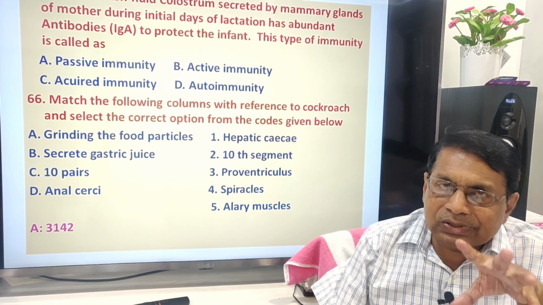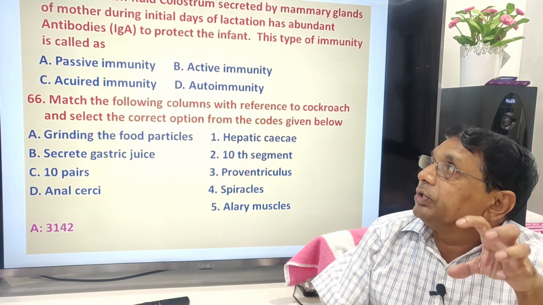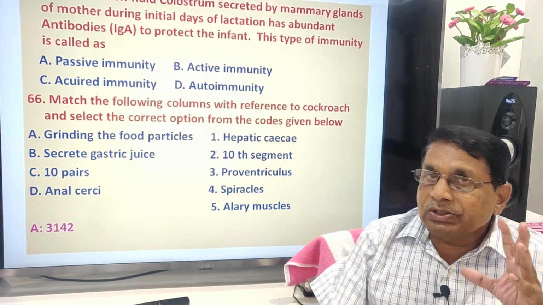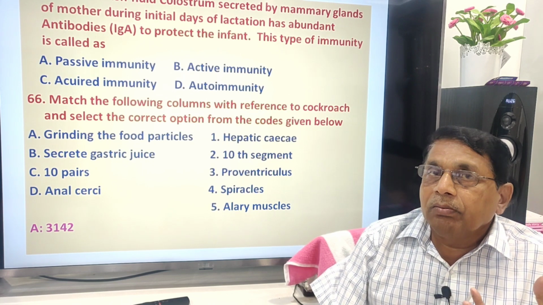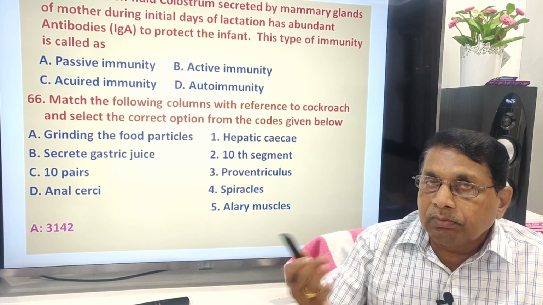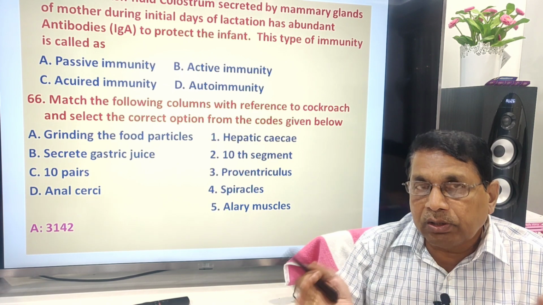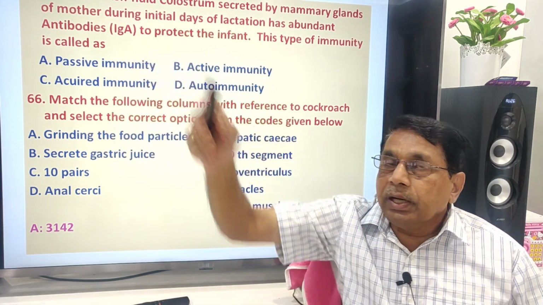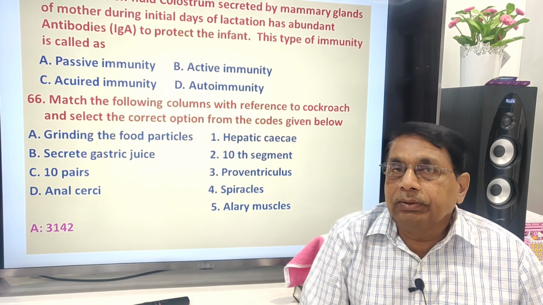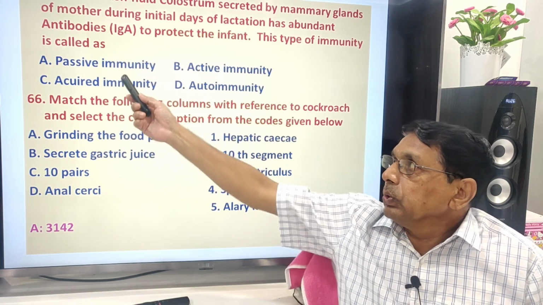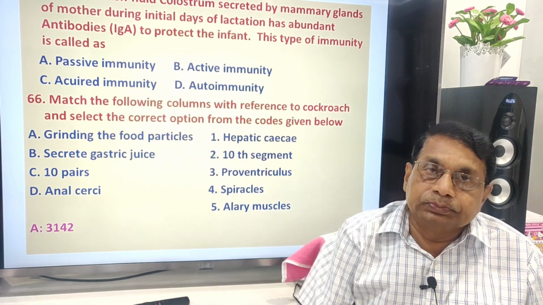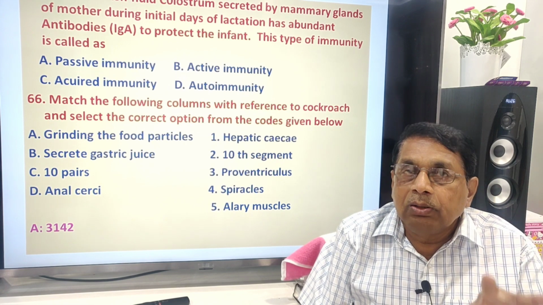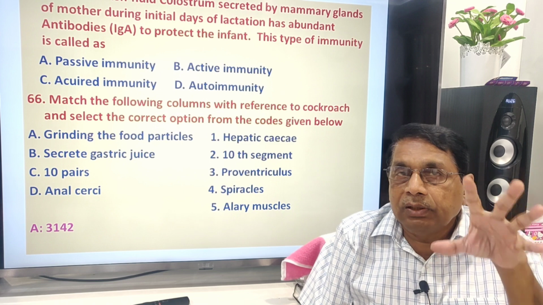The first milk is called colostrum. It is usually yellowish. It protects the baby from the infections present in the environment because it contains immunoglobulin A. So, passive immunity: the antibodies present in the milk protect the baby from infections.